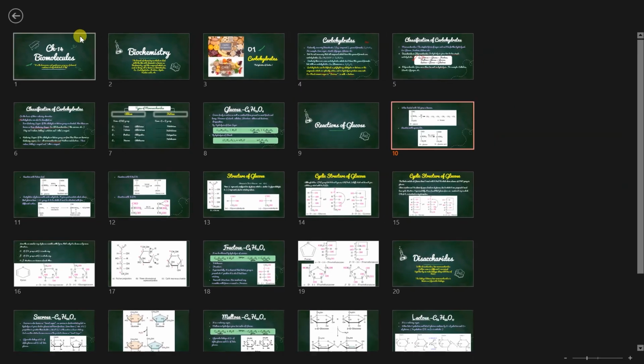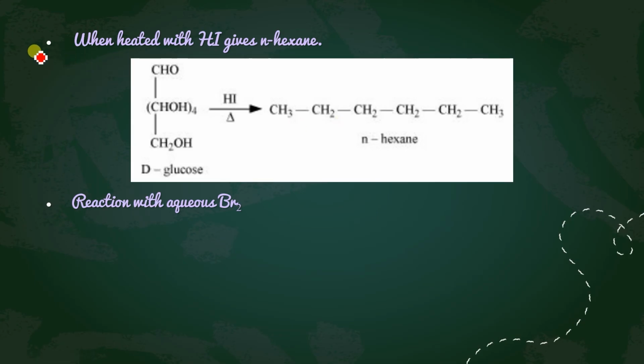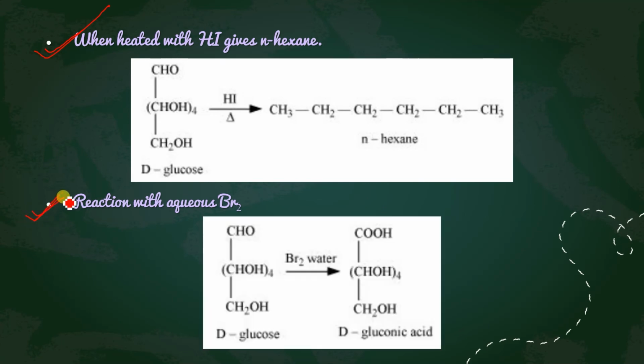Another is the reaction with aqueous Br2. These 3 equations, as I told you, are important, and this is the first. The second one is the reaction with Br2, and the third is the reaction with nitric acid, HNO3. Br2 acts as an oxidizing agent and oxidizes the CHO group into COOH. Only this much will change, the rest will all be the same as glucose. And this is called gluconic acid.